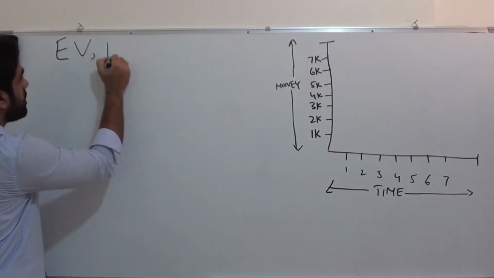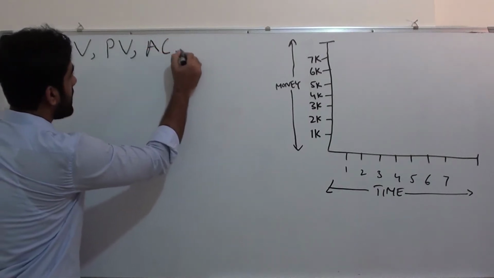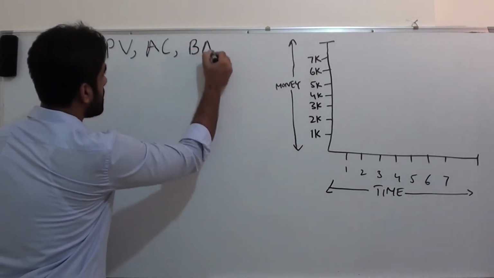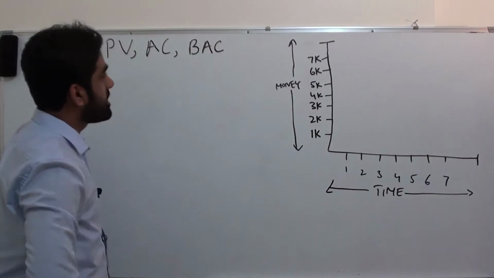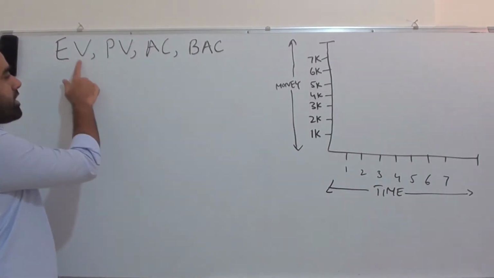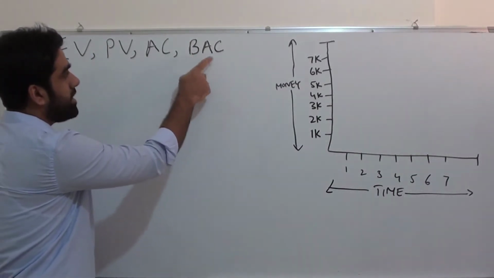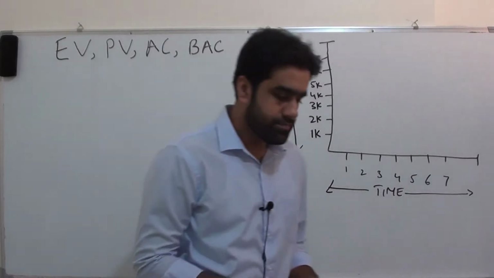earned value, planned value, actual cost, and budget at completion. So the acronyms are EV for earned value, PV for planned value, AC for actual cost, and BAC for budget at completion.